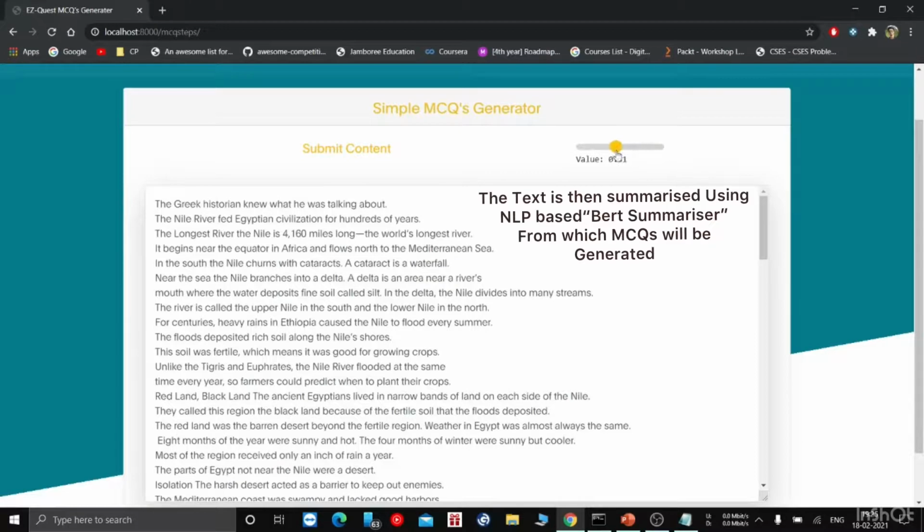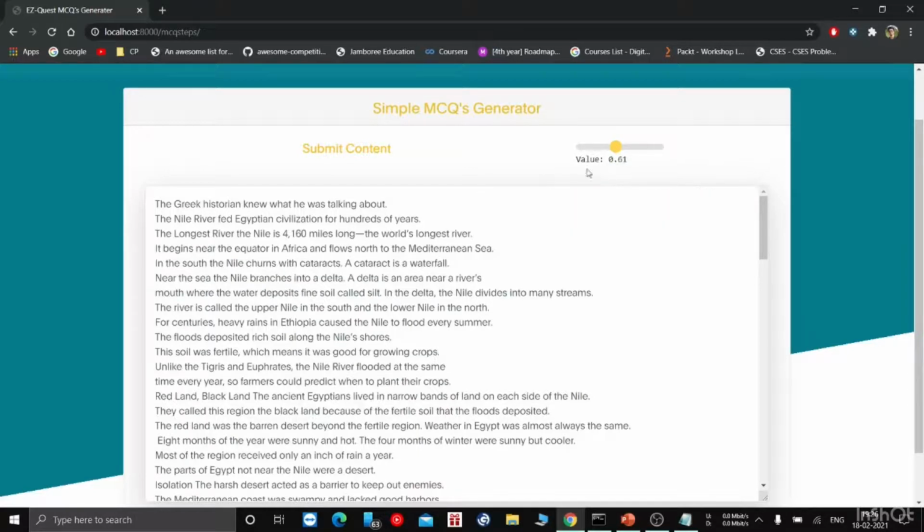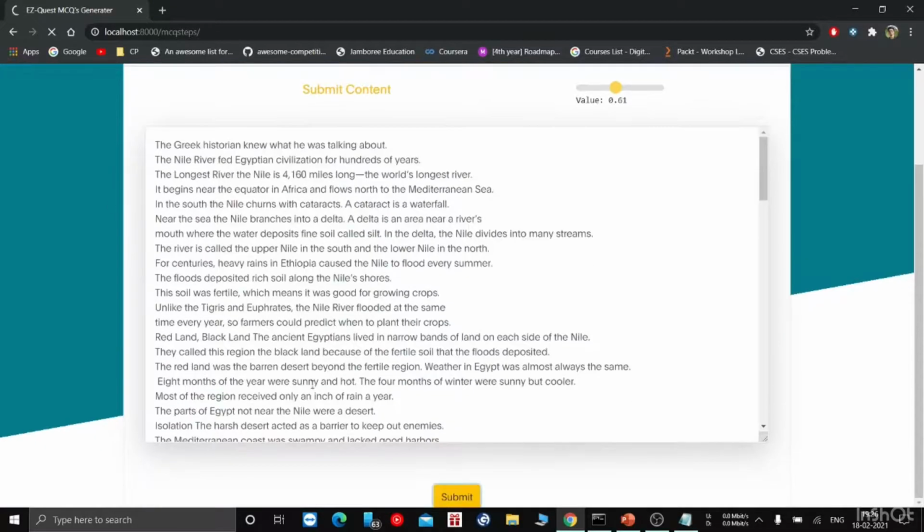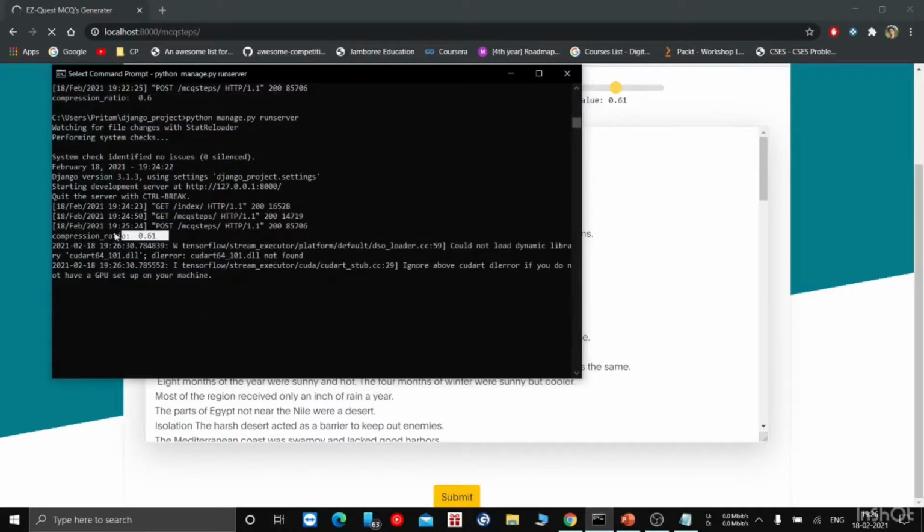When we decrease the value of the slider, it will compress this whole text in this ratio. This text will be compressed to a more precise text, in a 0.6 ratio. So the MCQs will be generated from that precise compressed text, and the number of MCQs generated will be less. Let's now submit our text. Now in the backend, you can see the compression ratio is passed as an argument.